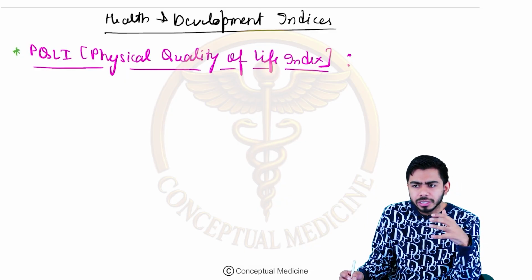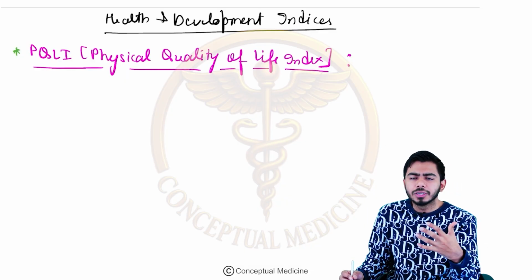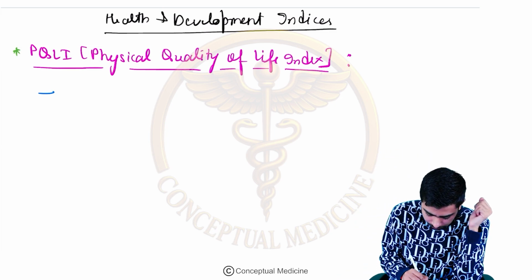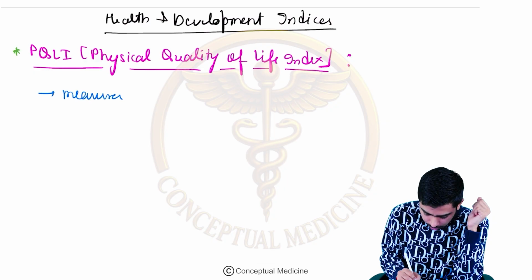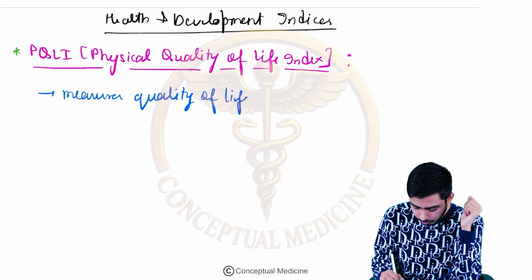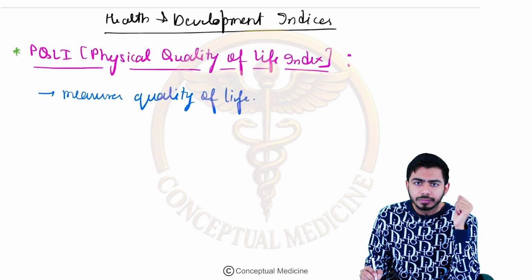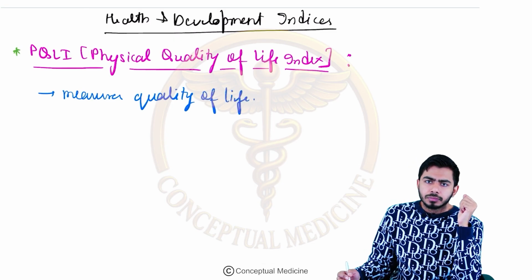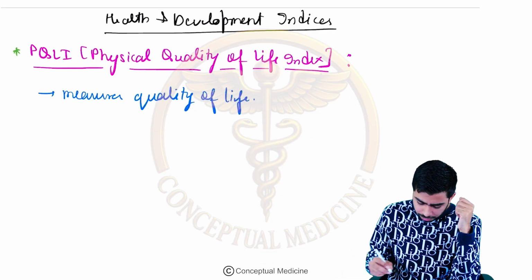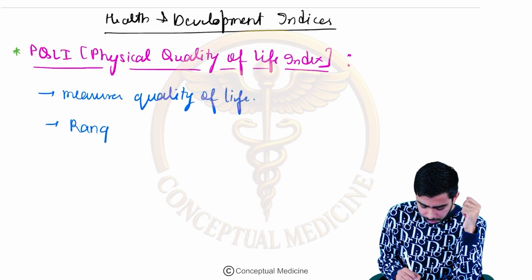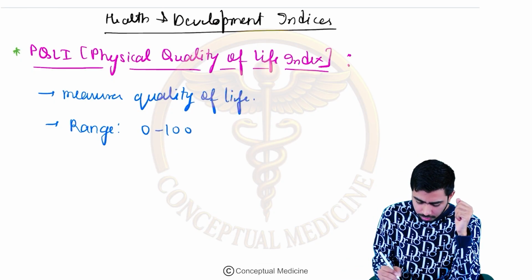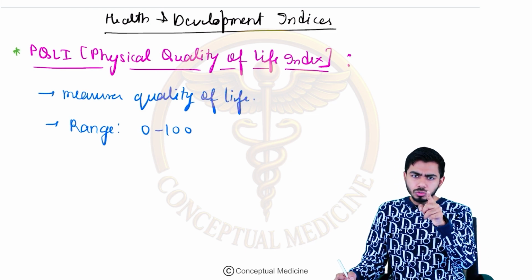As the name suggests, here we are measuring the quality of life. It measures quality of life. They also talk about the range, guys. Sometimes they ask you about the range, and this has been asked as well. So if somebody asks you the range, the very simple answer is 0 to 100.